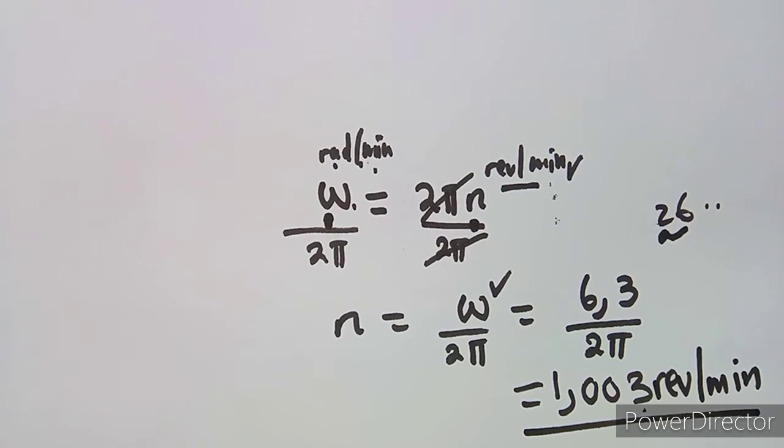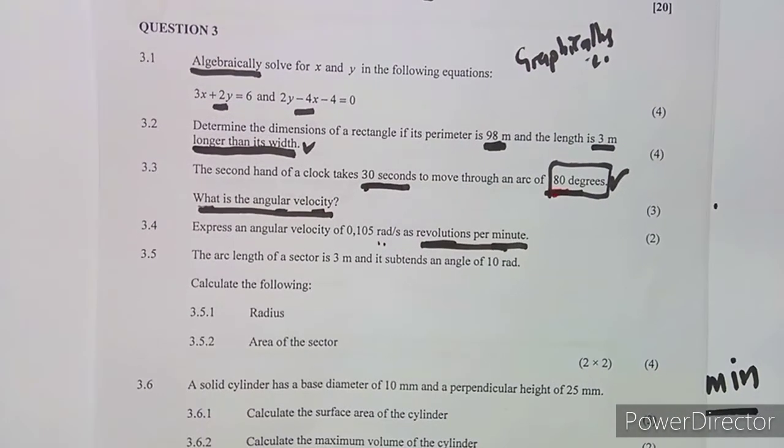There are so many concepts that you can use. You can choose to just convert to revs per second, then multiply by 60. Either way you are going to obtain the exact same answer, which is the one that we obtained there.